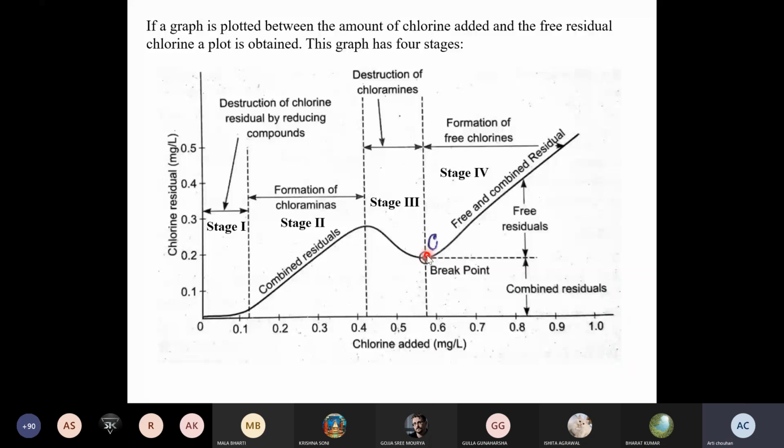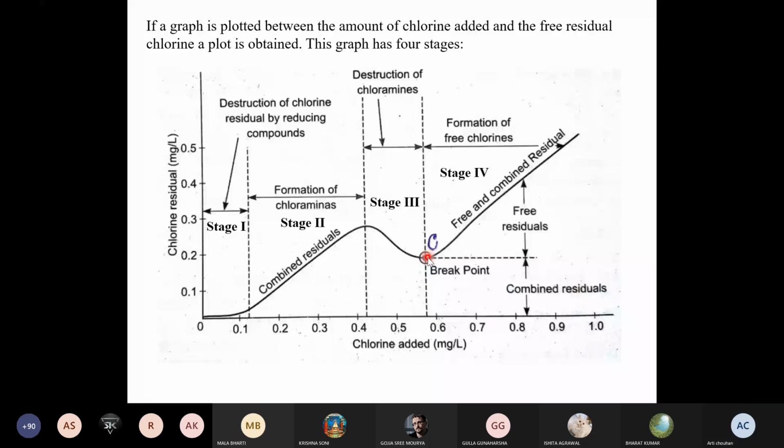The Indian government body has decided that a chlorine residual of 0.2 milligram per liter must be maintained throughout the transportation as well as storage of the municipal water.